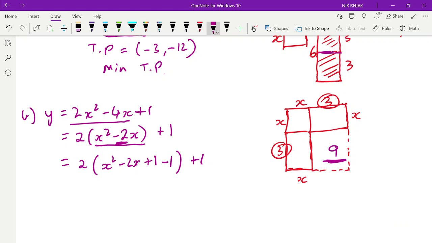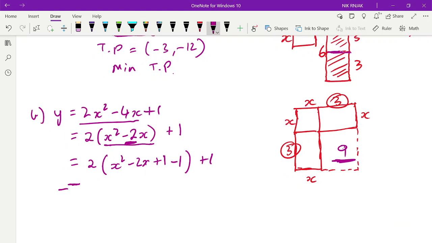So I can now produce a square out of this part here. So if I factorize this, I've got 2 lots of x take 1 squared, and I've still got this take 1, plus 1.